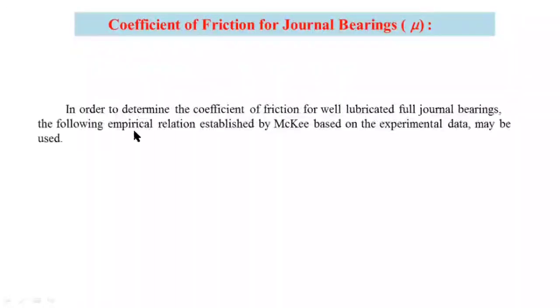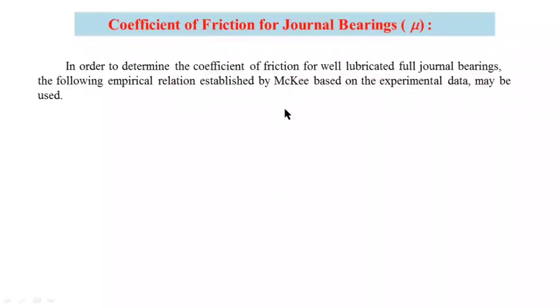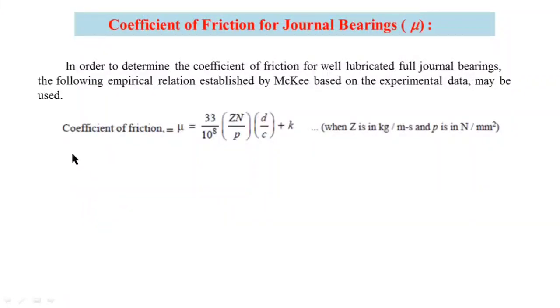In order to determine the coefficient of friction for well lubricated full journal bearings, the following empirical relation established by McKee, based on experimental data, may be used. This is the formula for the coefficient of friction, denoted by the symbol mu, where mu equals 33 by 10 power 8.